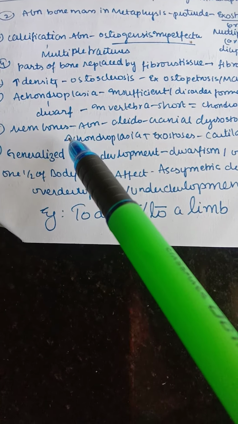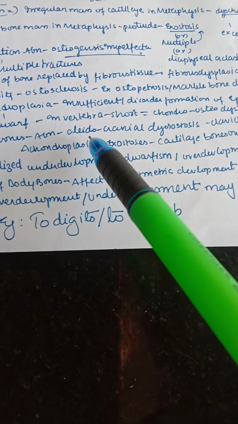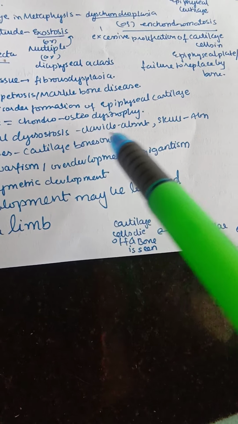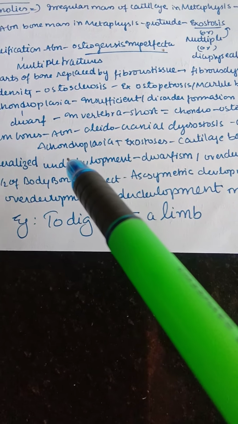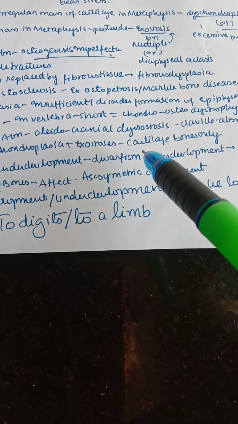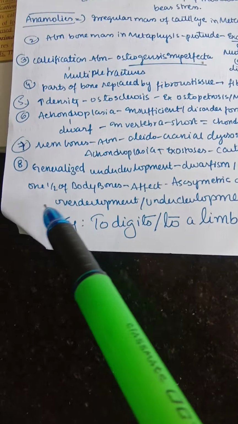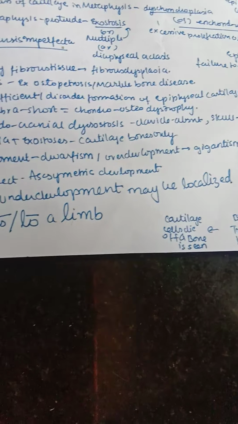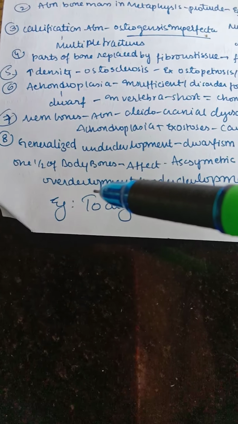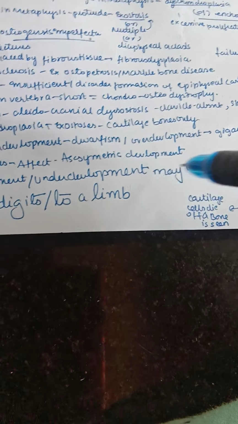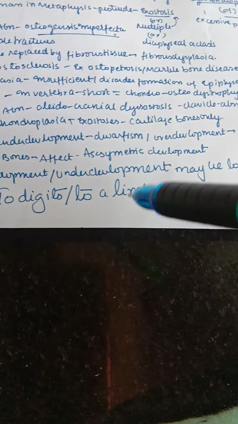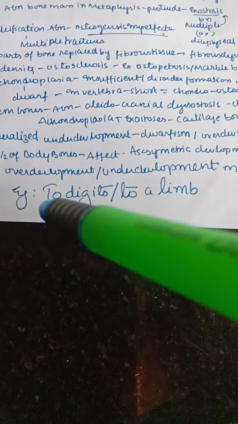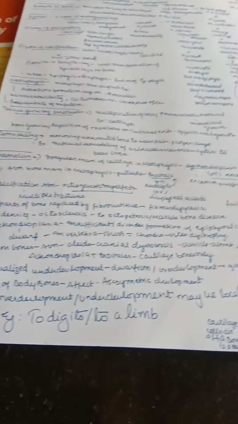And next, the membrane bones are abnormal here, as in cleidocranial dysostosis, where the clavicle is absent and the skull is abnormal. Achondroplasia along with exostosis is seen only in cartilage bones. Next, generalized underdevelopment causes dwarfism, or overdevelopment is known as gigantism. So 1.5 of the body bones are affected, with asymmetrical development, and overdevelopment or underdevelopment may be localized, for example 2 digits and 2 limbs. So these are all the examples we have covered till now of our bone.